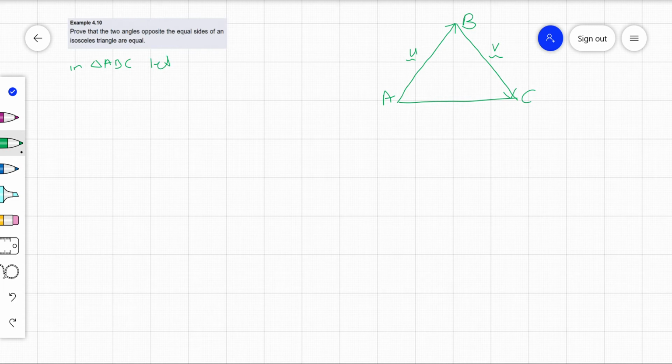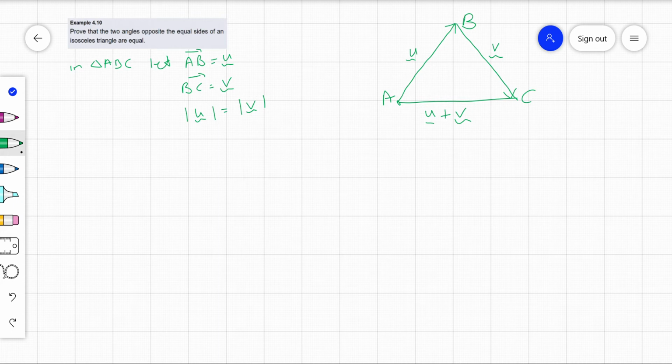And I'm going to let the vector AB be vector U and the vector BC, so it depends on how you set it up, and it doesn't have to be the same as this, be V, and it's an isosceles triangle. So I'm also letting the length of vector U be equal to the length of vector V, because it's an isosceles triangle. All right, so what do we know then? We also know the vector AC, so if I make it from A to C, it would be vector U plus V there. So I also know that.